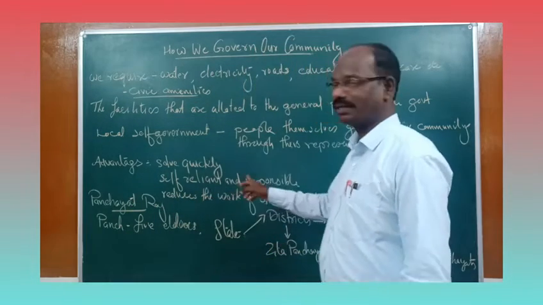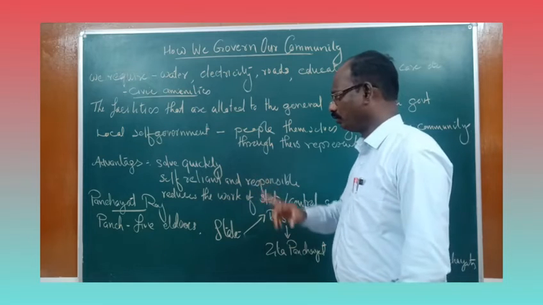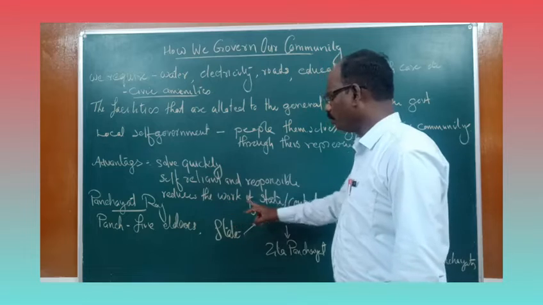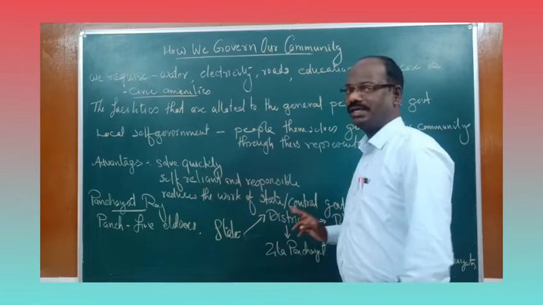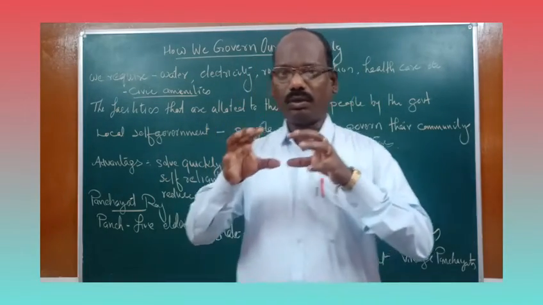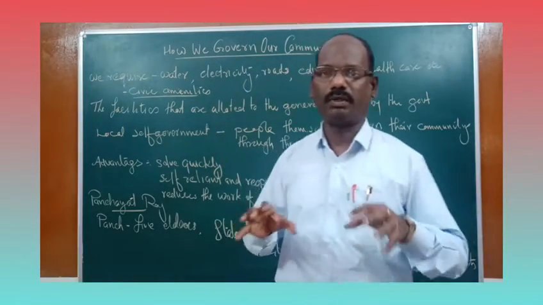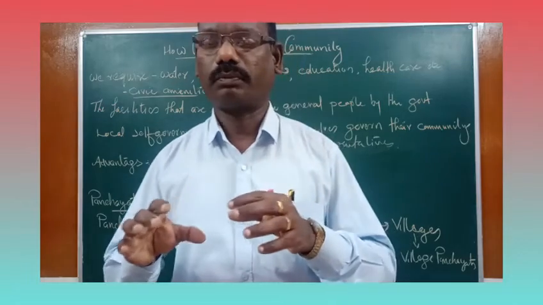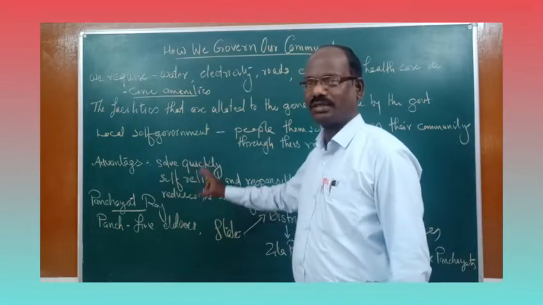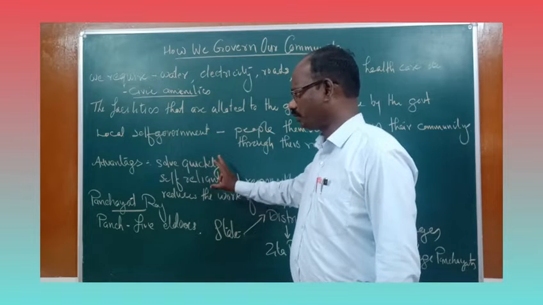That is the second advantage of the local self-government. Then the third one is that it reduces the work of the state government and the central government. The burden of the central or state government is reduced because of the local self-government. These are the three advantages of the local self-government.